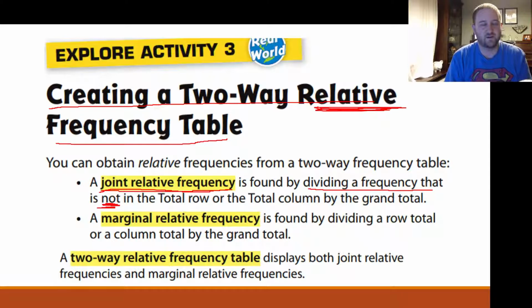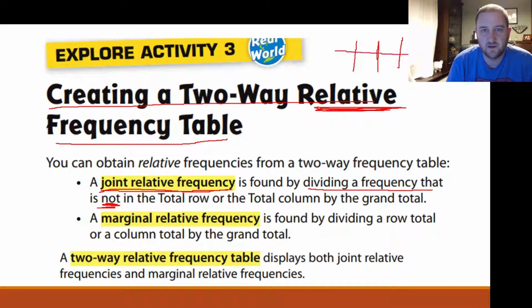Sorry. Let me repeat that. It's found by dividing a frequency that is not in the total row or the total column by the grand total. So let's say you have your box here. You're going to take one of these numbers that's inside, and you're going to divide it by the grand total.